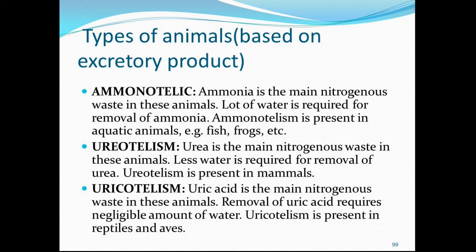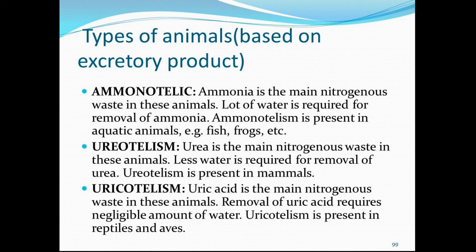Then comes ureotelism. In this, urea is the main nitrogenous waste in these animals. Less water is required for removal of urea. Ureotelism is present in mammals. Okay? Then comes uricotelism, in which uric acid is the main nitrogenous waste in these animals and removal of uric acid requires a very small amount of water. Uricotelism is present in reptiles and birds.